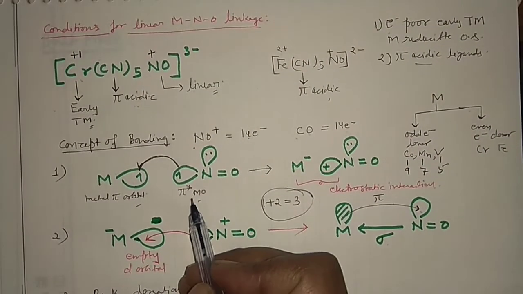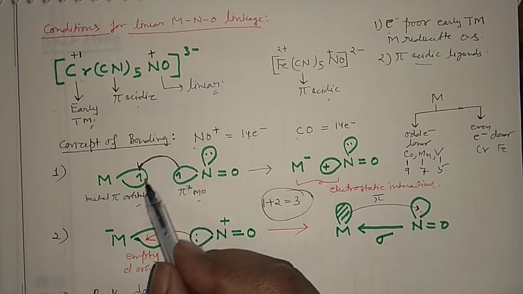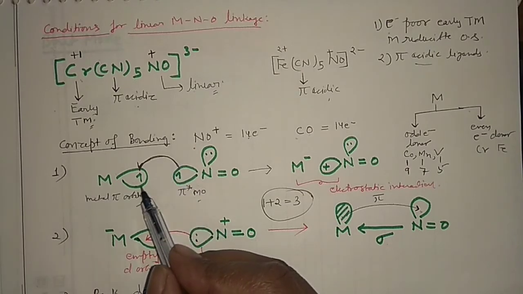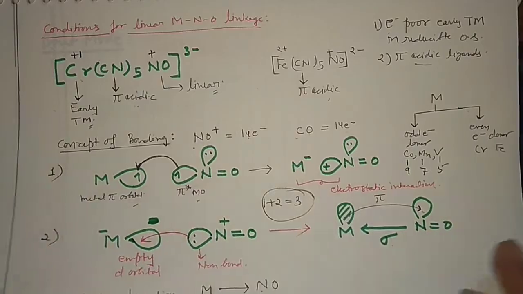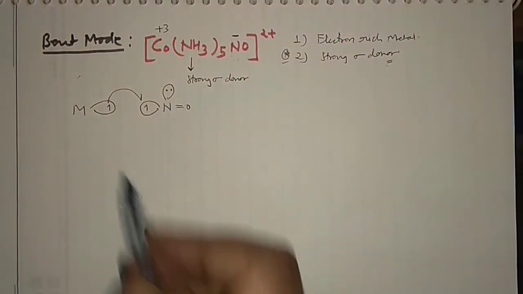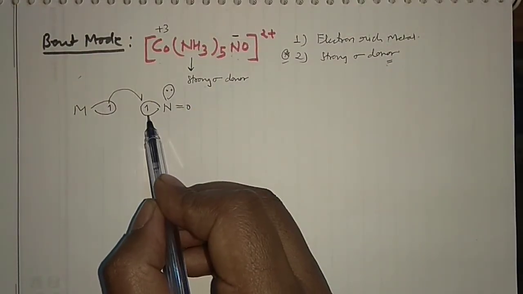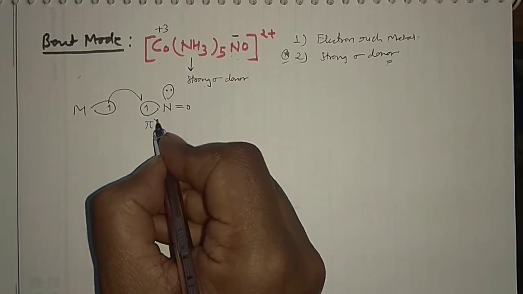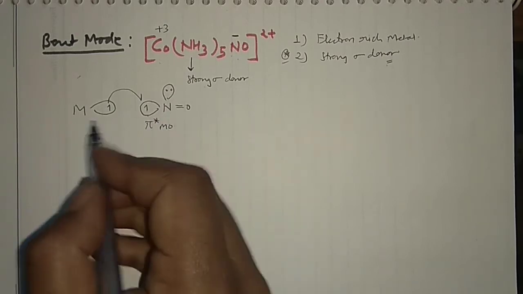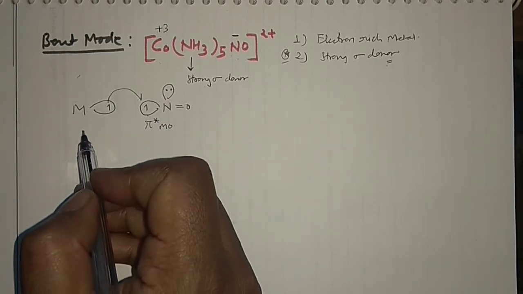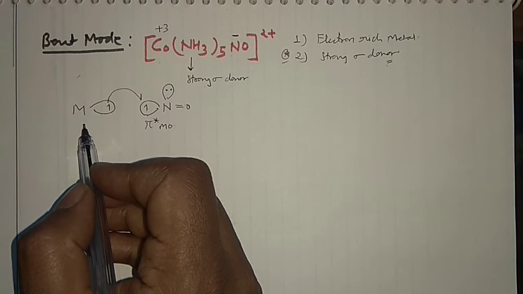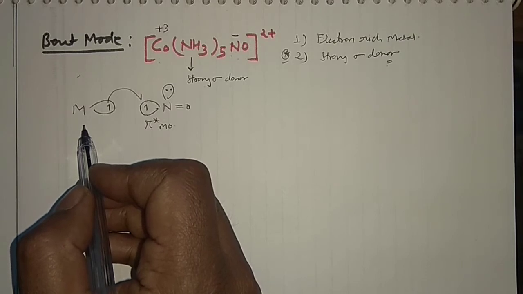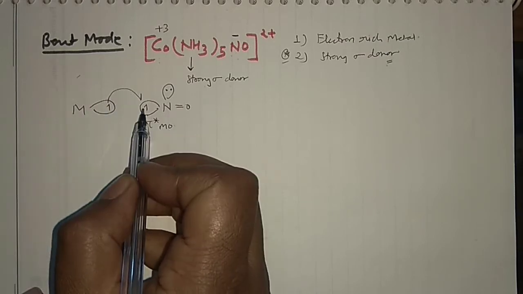See, in the case of the linear mode, what I have shown you, the electron would be donated from the pi antibonding molecular orbital to the metal's pi orbital. Okay, but in that case, the metal is giving the electron to this one. Okay, so this is the pi antibonding molecular orbital of NO, pi antibonding MO. And in that case, the metal is in the low oxidation state. See, when the metal is in the low oxidation state, it can easily transfer 1 electron, right?